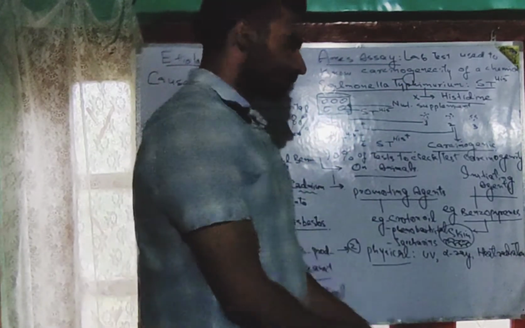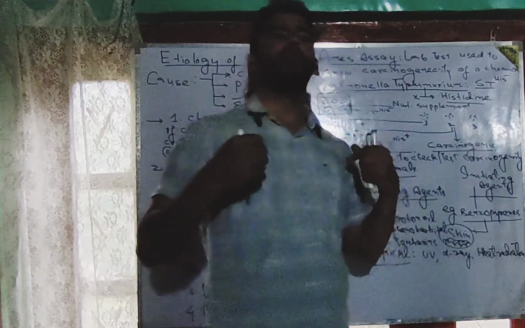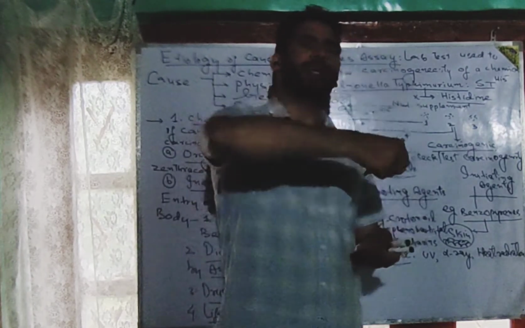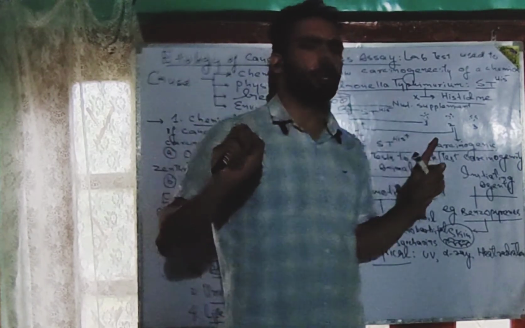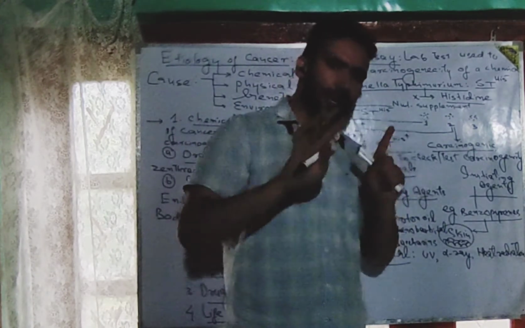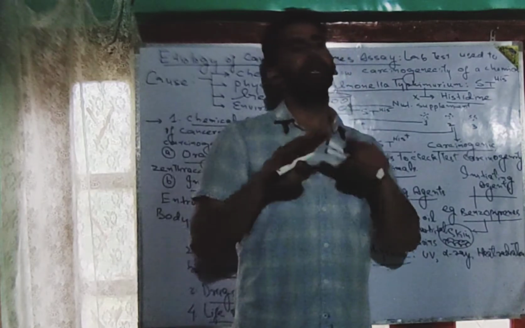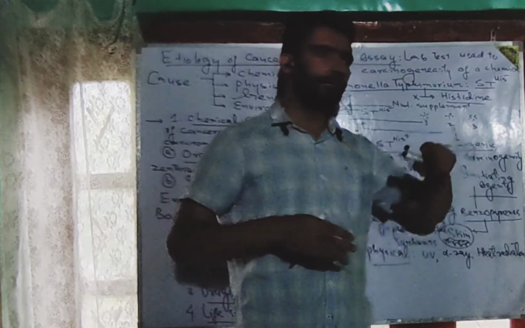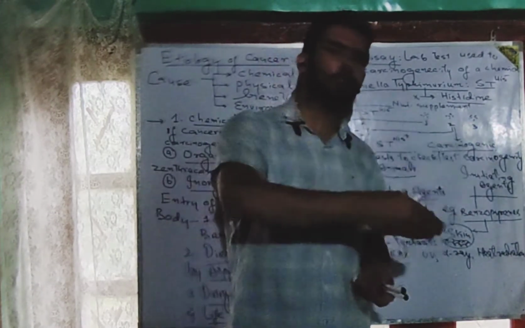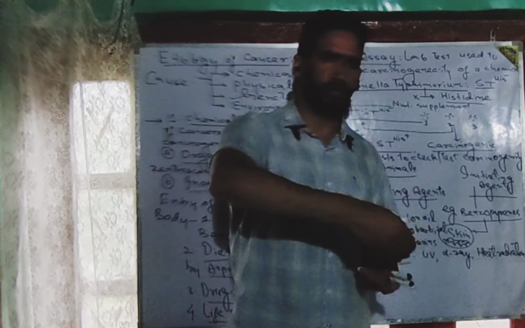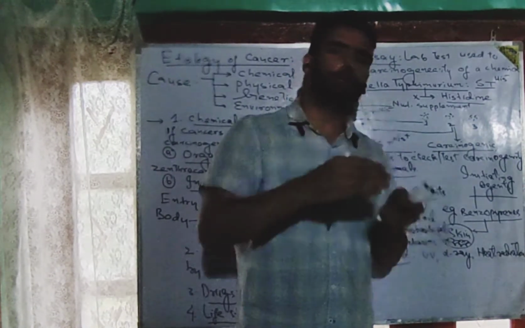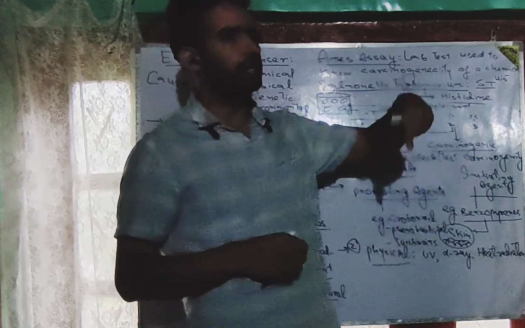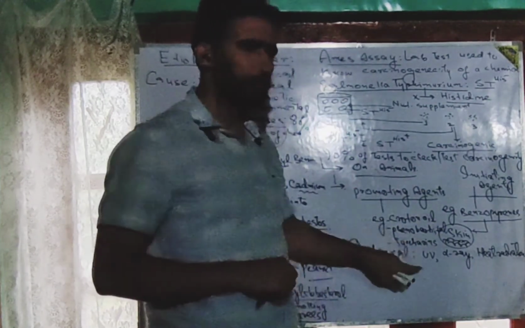All such physical agents have a lot of energy. When such energetic rays penetrate into the cells of a person, within the cells there is genetic material in the form of DNA. That DNA may get changed due to point mutations, deletion mutations, or translocation mutations. When such changes take place in the chromosomes and the DNA of the respective cells, they have the chances to get transformed into cancer cells or tissues.